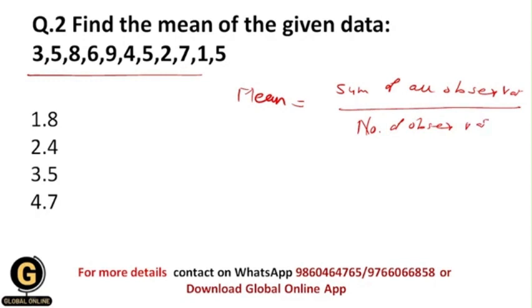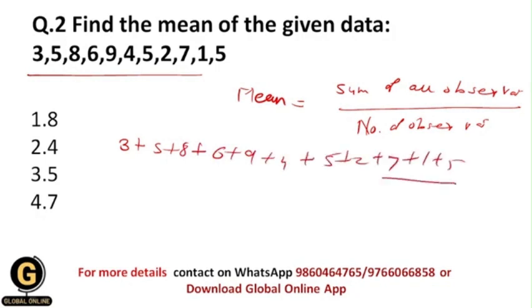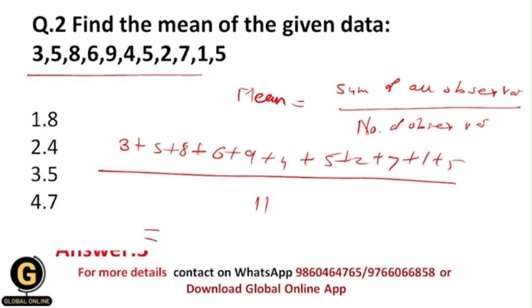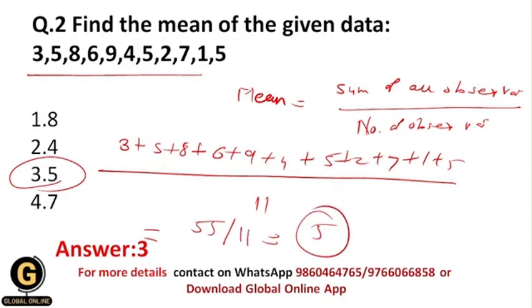So let us do the sum of all these observations. 3 plus 5 plus 8 plus 6 plus 9 plus 4 plus 5 plus 2 plus 7 plus 1 plus 5 divided by, now the number of observations will be 1 2 3 4 5 6 7 8 9 10 and 11, okay. And whenever you solve this, you will get a value equal to 5, okay. So your summation should be 55 divided by 11, then it will be 5, okay. That's why your correct answer will be 5.